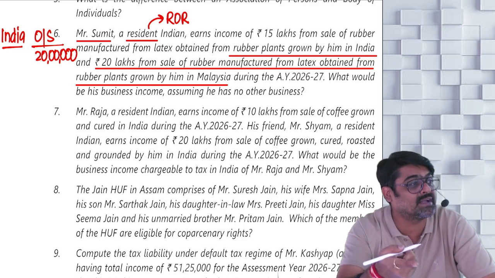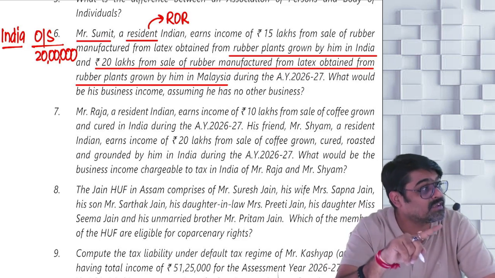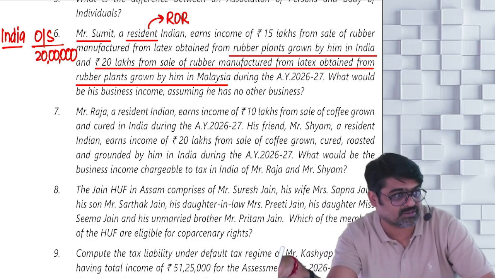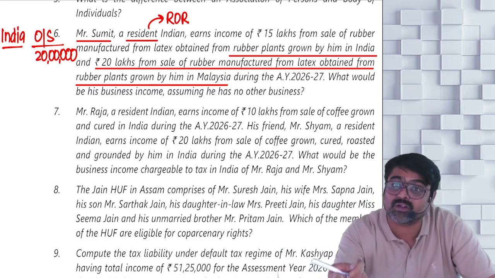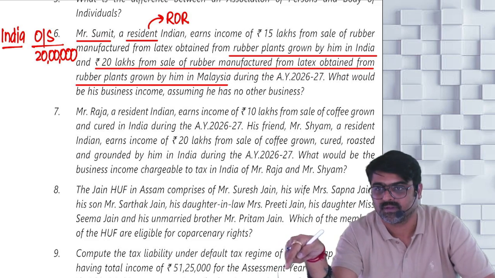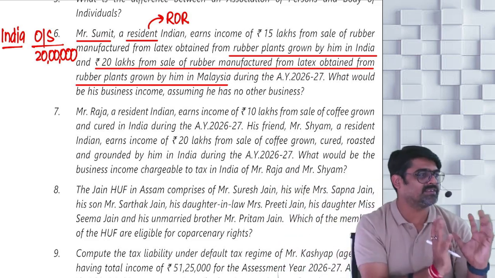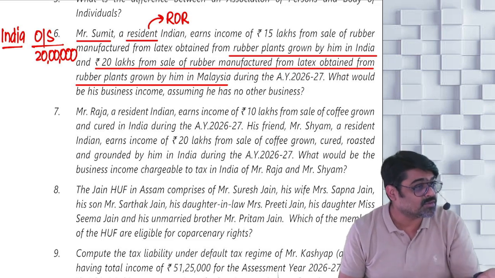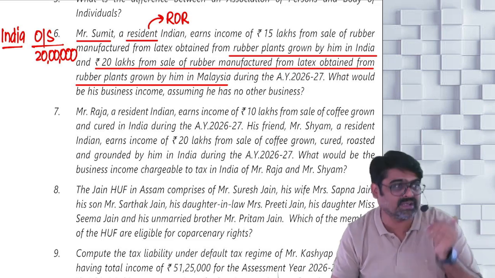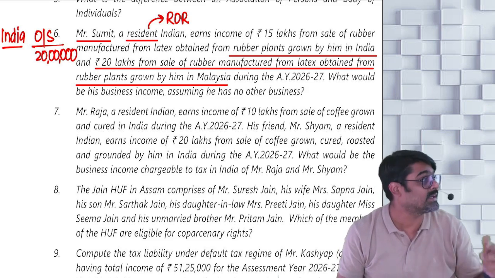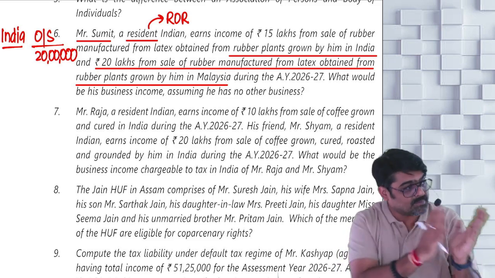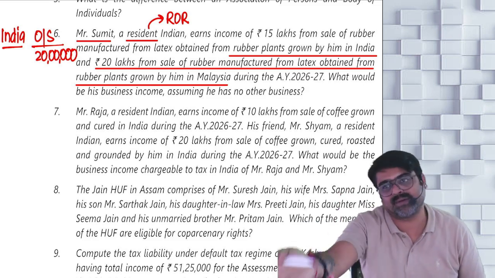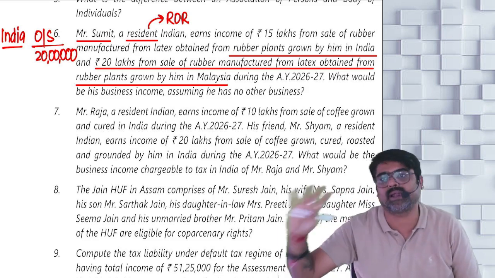Agricultural income from land situated outside India is taxable in India because your status is ROR, and the manufacturing income will be your PGBP income. Entire 20 lakhs will be taxable.